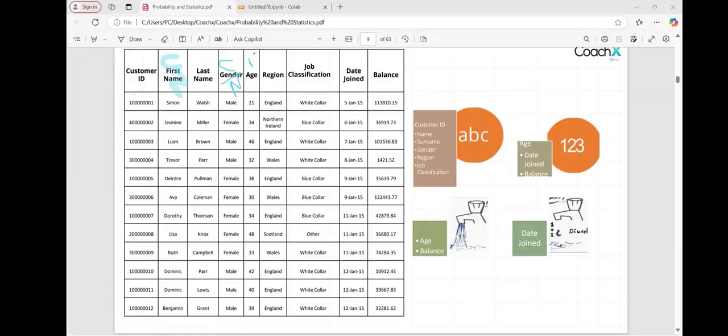Correct. Age is a numerical data type. Yes. Now this is again another debate point. If I say today I have completed my 21st year and 6 months, it can be discrete if it is a whole number, but if we have a decimal, it can be continuous. It depends on how we store the data.